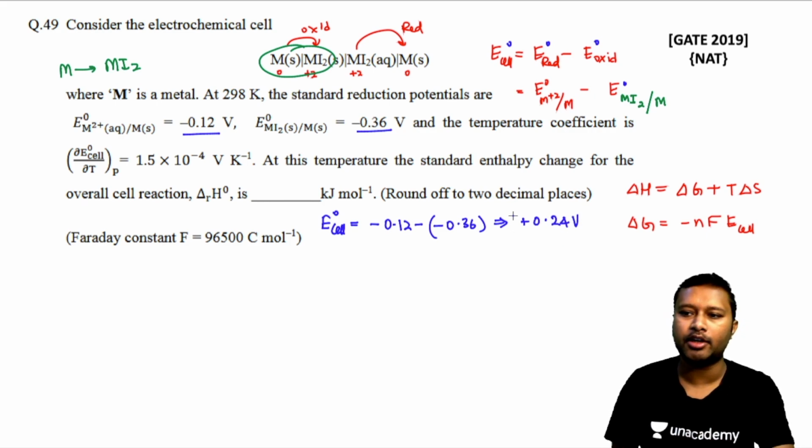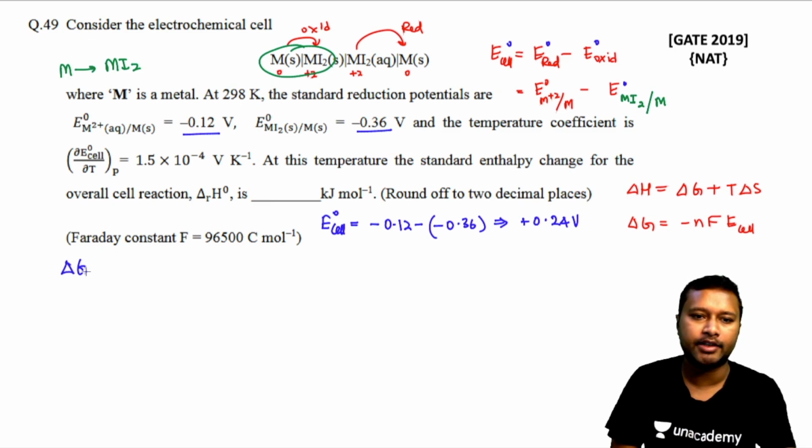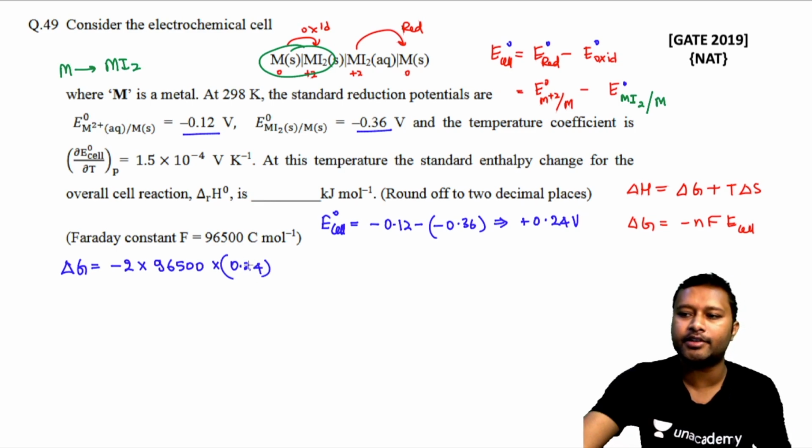Now once you have found E of the cell, you can easily calculate delta G. Delta G is equal to minus NFE. So minus the value of N, which is how much charge is being transferred. So you can see the charge difference is 2. So the value of N is 2 here. F is 96500, the Faraday constant. It's given to you also. And E of the cell, or E naught of the cell, is given to you as 0.24. So you can just use your calculator.